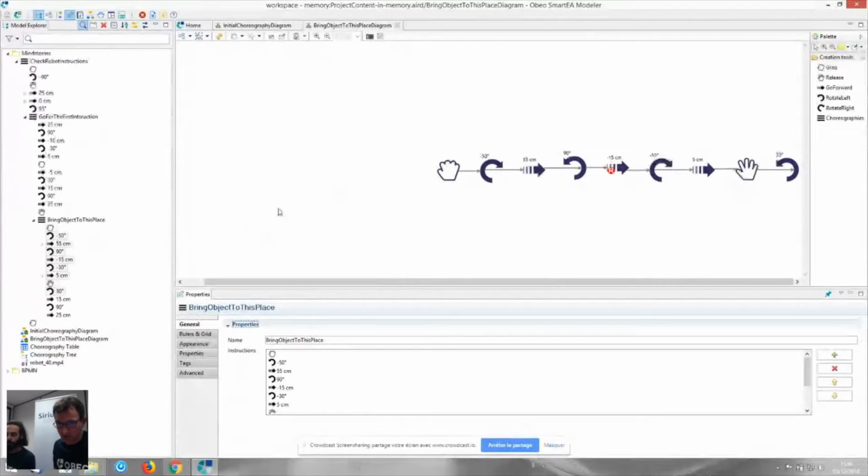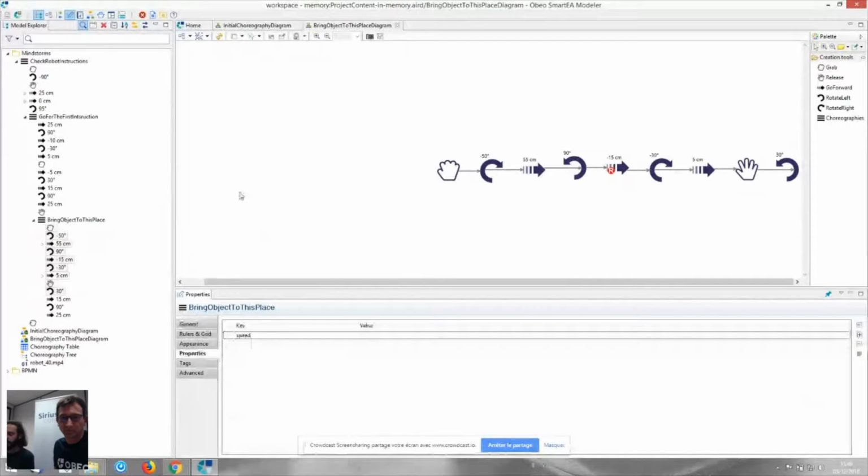And as we are in the properties view, I want to show you the functionality of Obeo Smarty named dynamic properties. So Vincent, can you explain what the dynamic properties in Smarty are? Yes, Julien. Dynamic properties is a feature brought by Smarty to add information on every kind of element in the form of key value properties. So it's like adding properties to your elements at runtime. Of course, you might not want that if you are very strict on what your users need to do.